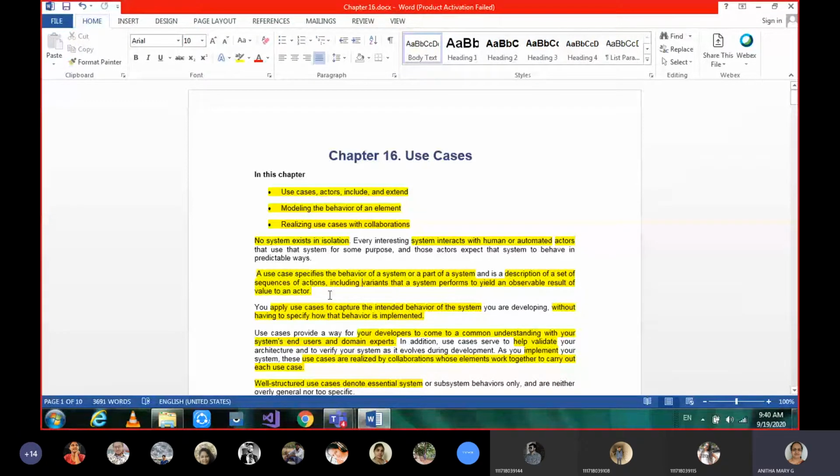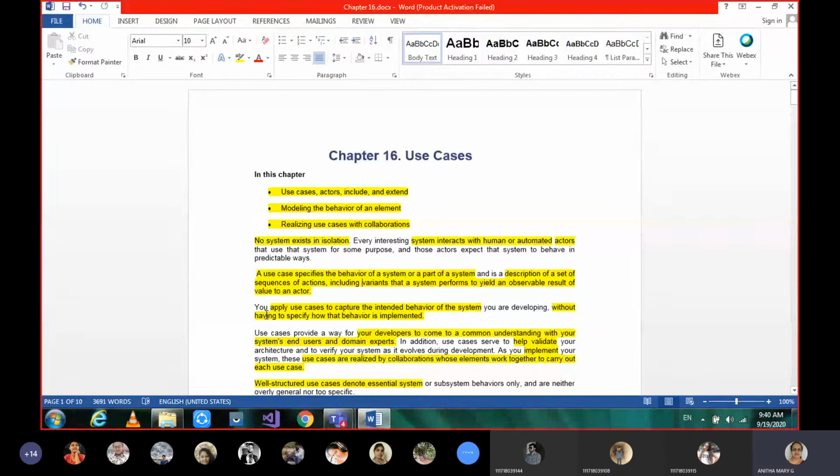As an external user, when I go to a machine and use the machine, what exactly are the things there with that? Yes or no? That is what we are trying to say here. A description of a set of sequences of actions, including variants, that a system performs to yield an observable result of value to an actor.